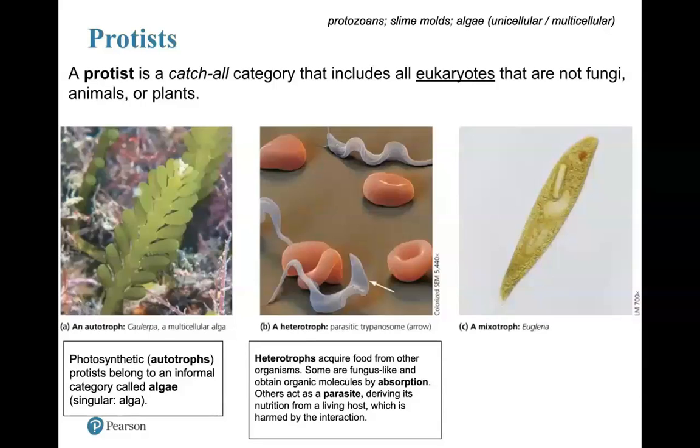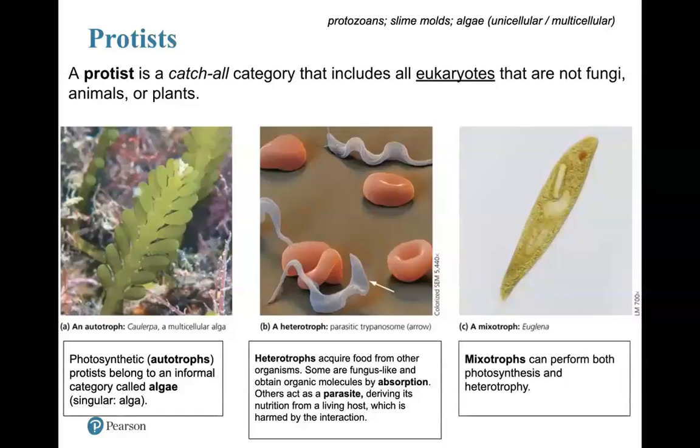So some are fungus-like and obtain organic molecules by absorption, so kind of just being around wherever they're going to obtain nutrients from and sucking in through the walls of the cells into their own cell or cells, usually unicellular though. This is what absorption means. Others are more parasitic and they derive their nutrition from an actual living host. Usually this is going to be harmful for the host, and this is known as parasitism, a positive-negative relationship.